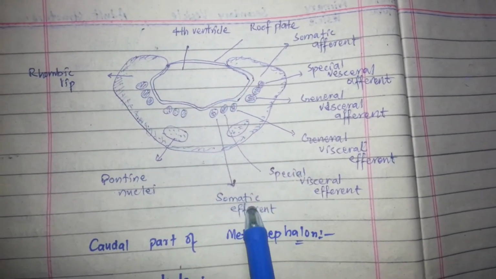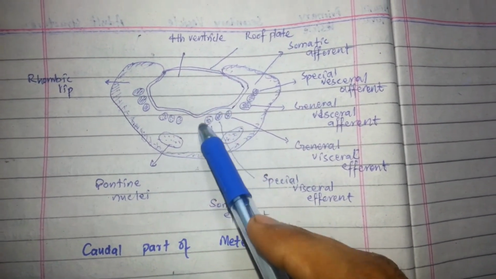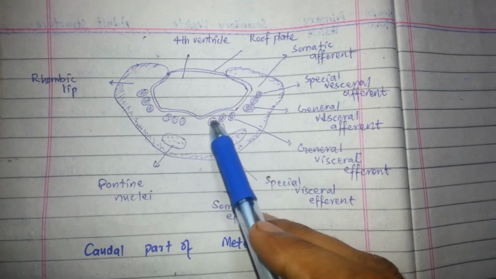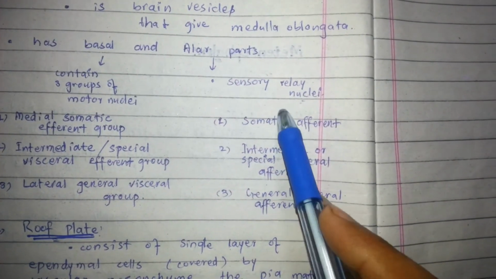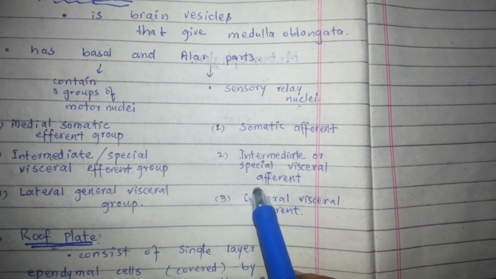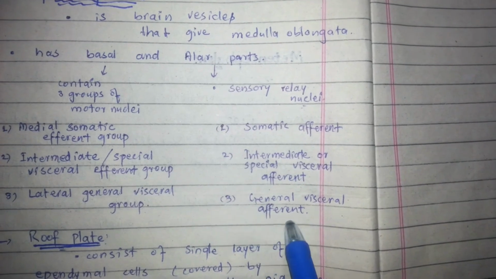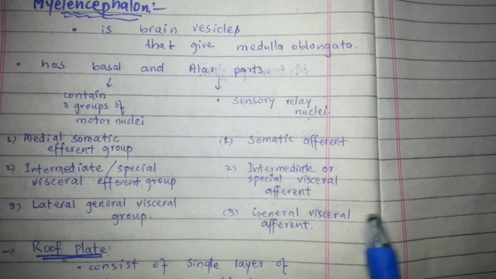These are the motor nuclei of the basal plate of the myelencephalon, and the sensory relay nuclei are the somatic afferent, the intermediate or special visceral afferent, and the general visceral afferent. These are the afferent groups of nuclei.